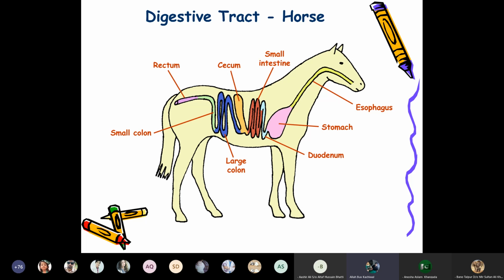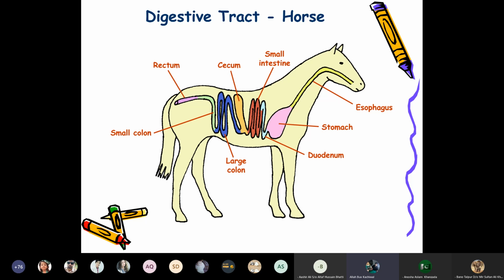The examples of simple stomach animals are the dog and the horse, where the horse is herbivorous, whereas the dog is carnivorous. They have a mouth, tongue, and teeth. They also have the esophagus. The stomach, as I have told you, is the abomasum, a simple stomach having one compartment for the digestion of food, and they do not regurgitate. The simple stomach animals do not regurgitate. Then they have a duodenum, jejunum, and ileum.